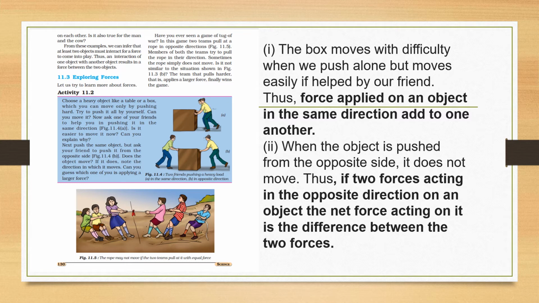So in these examples, we can say that at least two objects must be there for the interaction of a force. Then only the force will come into play. If there is no interaction, for example in this activity, if a wooden box is there and they do not push it, the box will remain in its position. So interaction is a must. Interaction between the objects may result in a force.